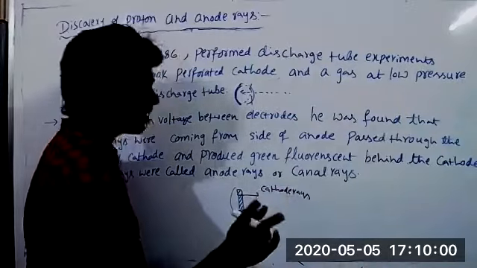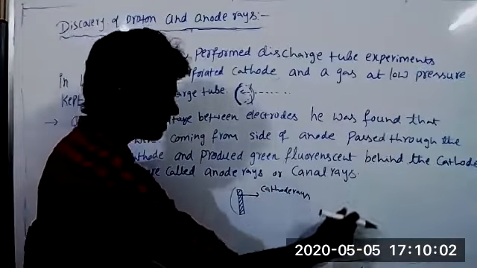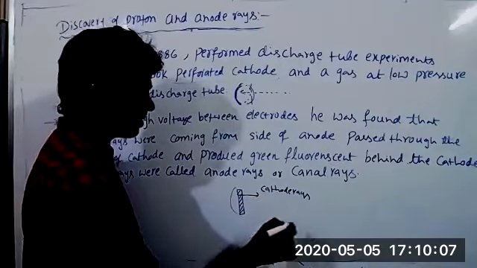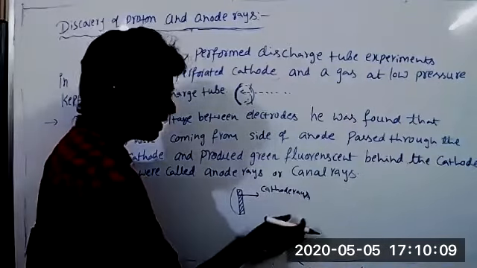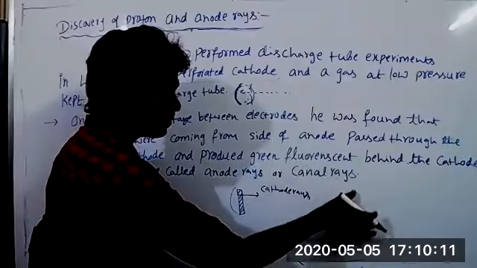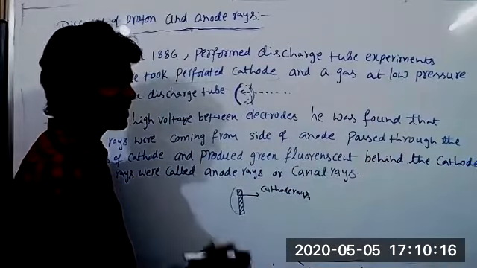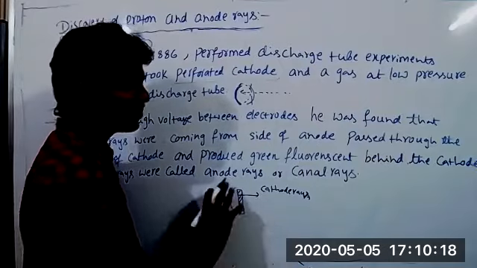And you are saying 2 discharge tubes. So from another discharge tube also cathode rays are produced? No, sir. Anode rays. Okay, from 1 discharge tube you are collecting only anode rays. From the other discharge tube you are collecting only cathode rays, right? Yes, sir. Both are passed through one place.